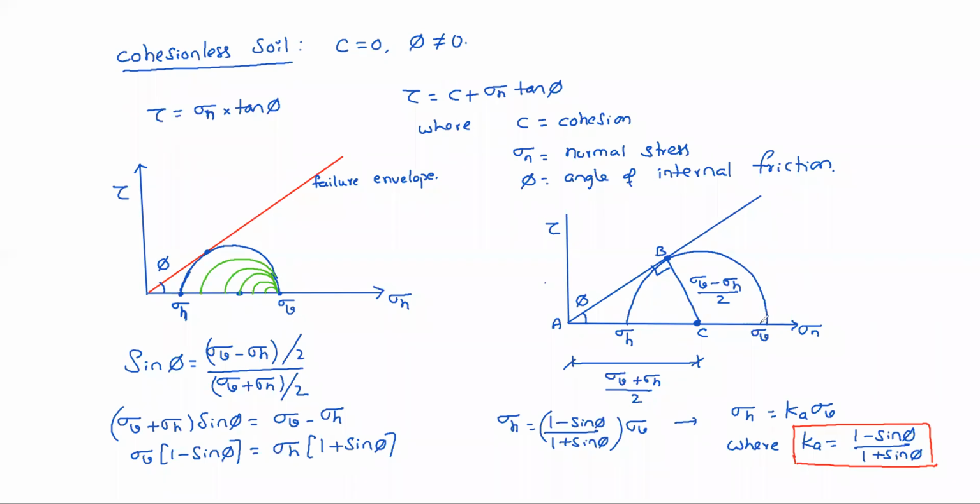Okay, see, let us assume it is D. A to D is sigma V. A to E is sigma H. Okay, AE, AD. So the midpoint of the Mohr circle will be the average of sigma V and sigma H, right?